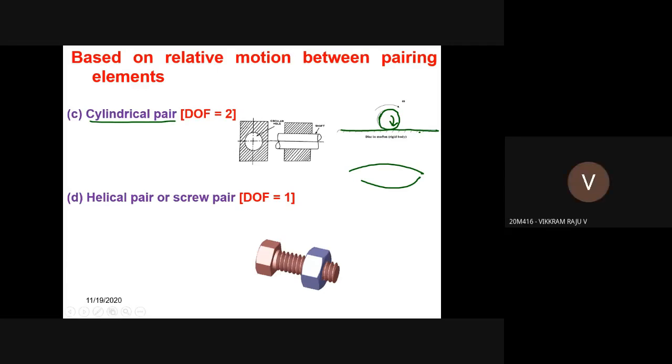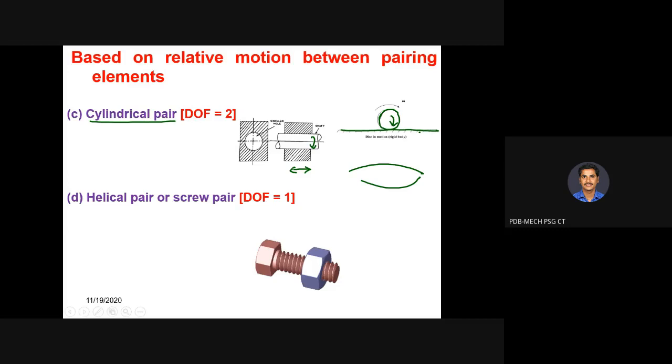The roller cylindrical pair. So here, if you remove this collar, that is nothing but the earlier case, turning pair. Here there was a collar. Okay, this collar is preventing the axial movement of your shaft. So here the collar has been removed so that this shaft is going to rotate about its own axis as well as it will move along this direction also, and it is called what?